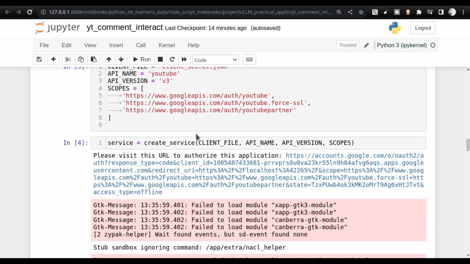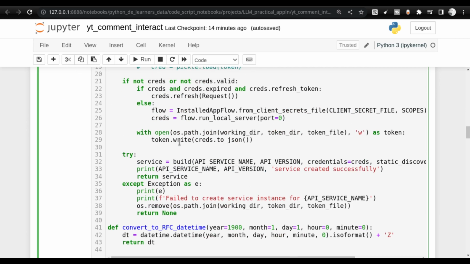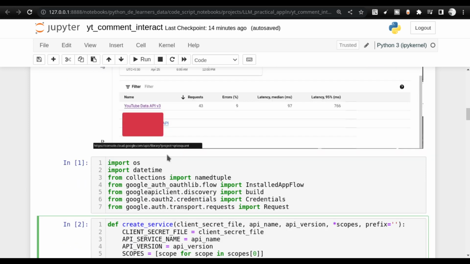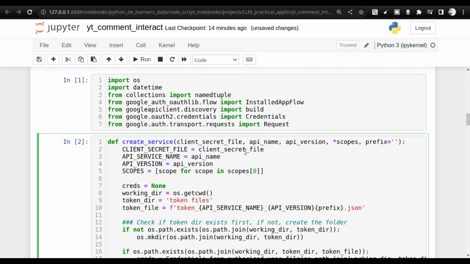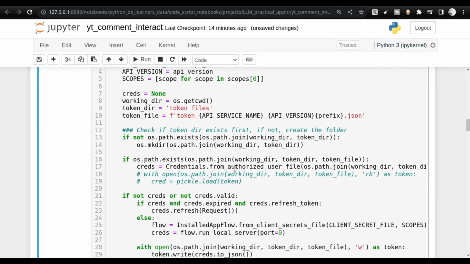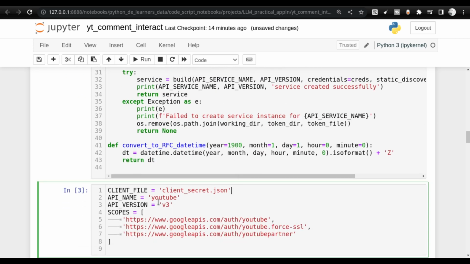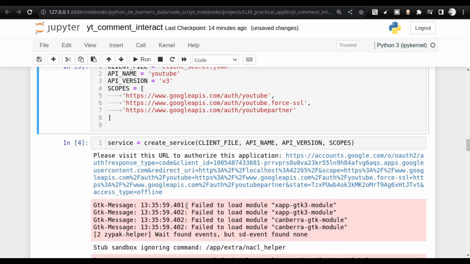Once you create the service, you will be asked to authorize. So let me start executing this code. Before you execute it, ensure that the client_secret file is kept in the same place where this Jupyter notebook is running, or else you have to give the path properly. You have to give the appropriate path for client_secret.json, or else this particular step will error out. So let me execute this. Just give me a moment.